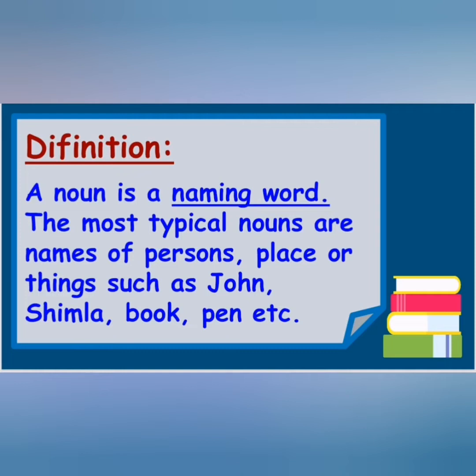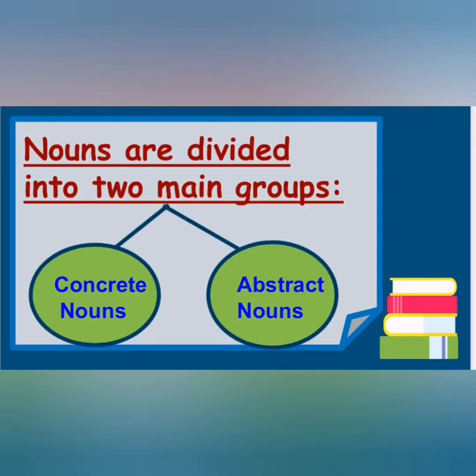etc. Now coming to the main classification, nouns are divided into two parts, the concrete nouns and the abstract nouns, and then it is further divided into different forms. So the first major classification of noun is concrete noun and abstract noun. Now what is this concrete noun? Concrete nouns are the nouns that have a material body.